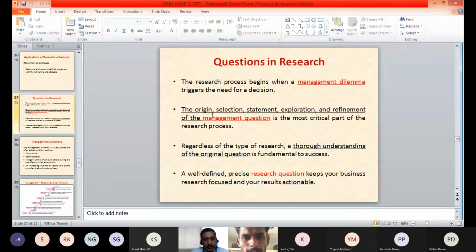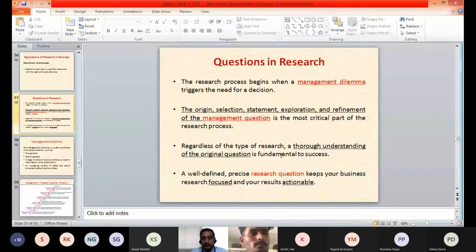Then the origin, selection, statement, exploration and refinement of this management question is the most critical part of the research process. The management dilemma needs to be expressed in terms of a management question very clearly so that the research can be based on solving that management question.